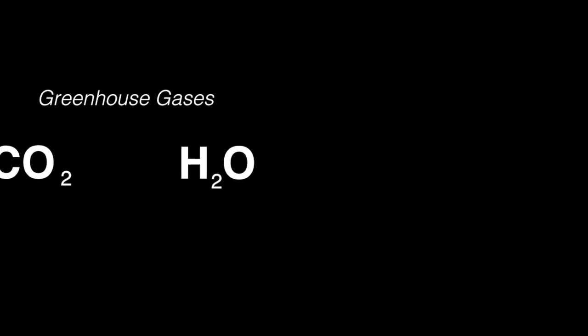Gases such as carbon dioxide and water vapor are capable of absorbing this infrared radiation, making them greenhouse gases, while gases like oxygen and nitrogen, which make up a vast majority of our atmosphere, are not capable of doing so, and are not greenhouse gases.